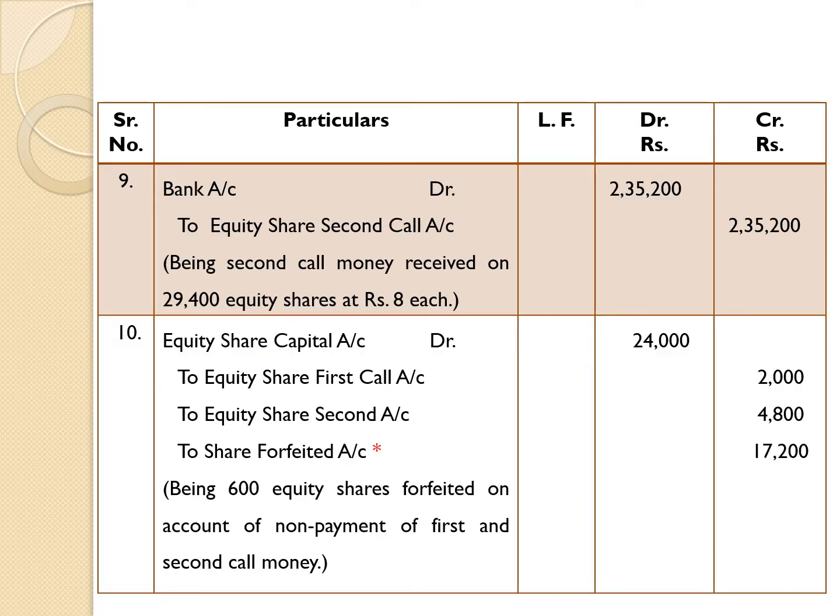Entry number 9: second call money received. Also here we are concerned with amount due on 30,000 shares, but second call money wasn't paid by Mr. Ganesh and Mr. Dilip.